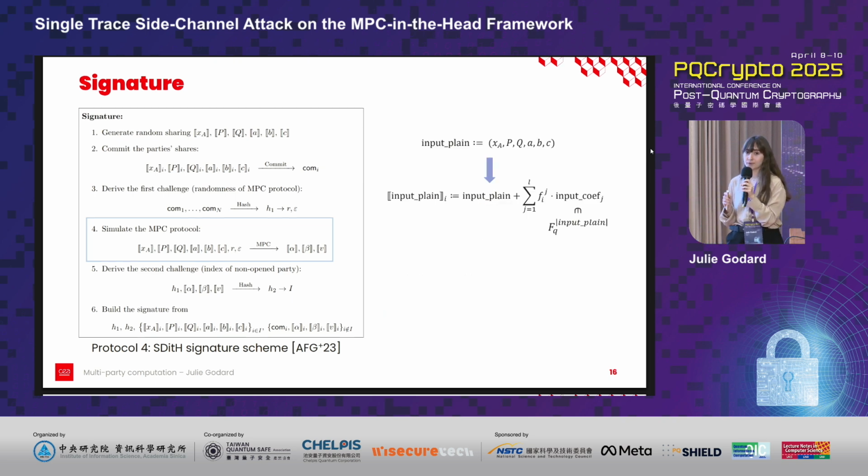But what actually happens in this algorithm is slightly different from what I just presented. Indeed, in the MPC protocol, we don't use these sharings. So let's start by noting input as the set of secret values. In SD in the Head, the shared input I is defined as follows: it's input plus the sum over j from 1 to L of F_ij, the indexes, times input_coef_j, input_coef_j being randomly sampled from F_q to the size of input. So instead of simulating the MPC protocol 2 times on this sharing, we simulate it on this input_coef_j.